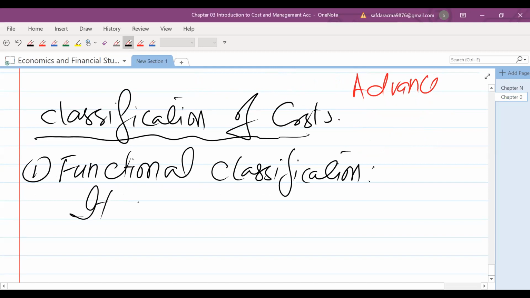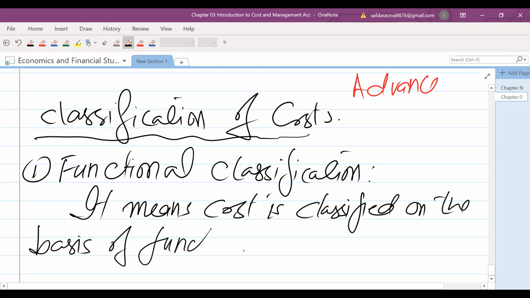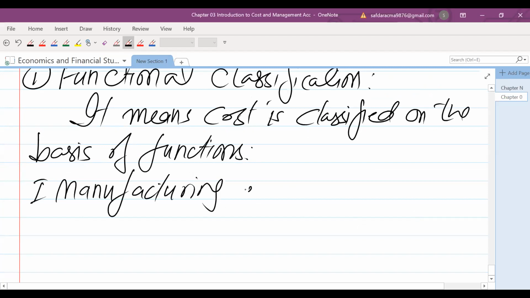It means cost is classified on the basis of functions. The first one is called manufacturing or production cost.